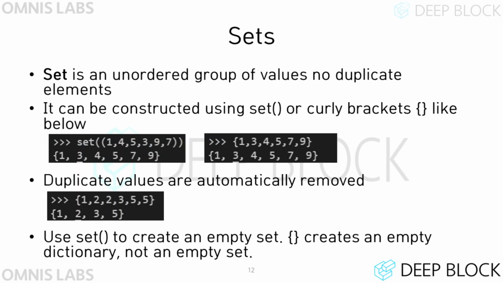Python provides a data structure called set. A set is a group of data with no duplicate values, which can be initialized using the set function or initialized using curly brackets. When creating an empty set, you must use the set function. This is because if you use empty curly braces, you will create another data structure called dictionary.